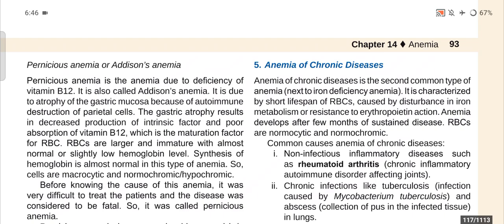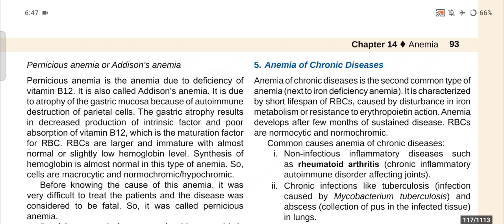Now, there is another anemia known as pernicious anemia or Addison's anemia. Pernicious anemia is the anemia due to deficiency of vitamin B12. Vitamin B12 is a major component of a healthy body, and if someone lacks vitamin B12, then he or she may suffer from anemia. This anemia is known as pernicious anemia or Addison's anemia, and it is due to the atrophy of the gastric mucosa because of the autoimmune destruction of the parietal cells.